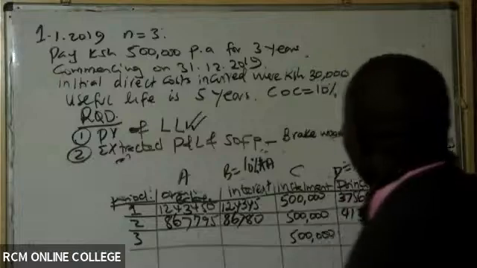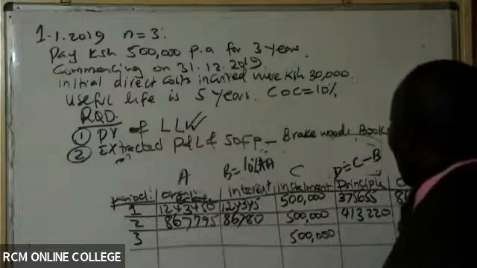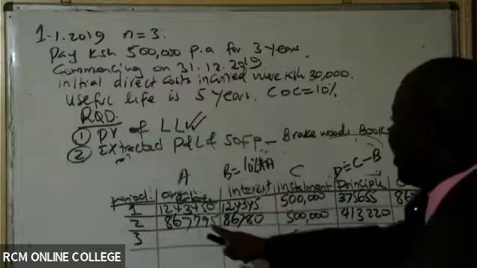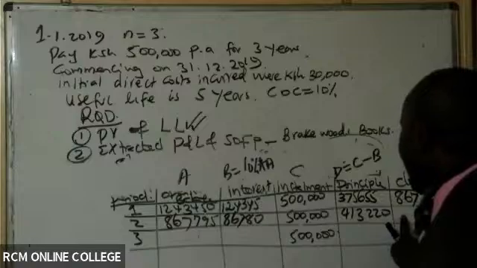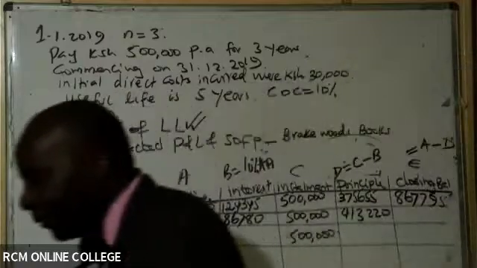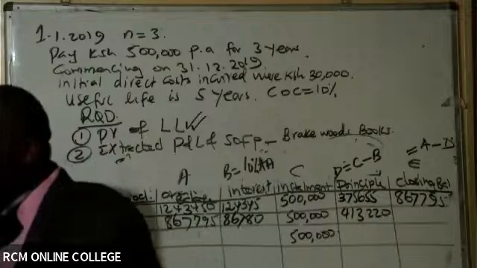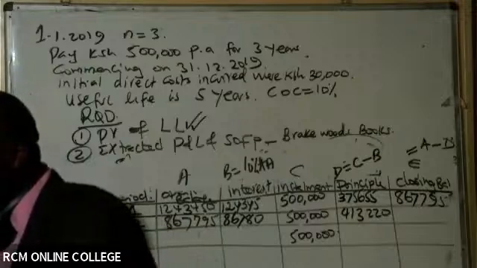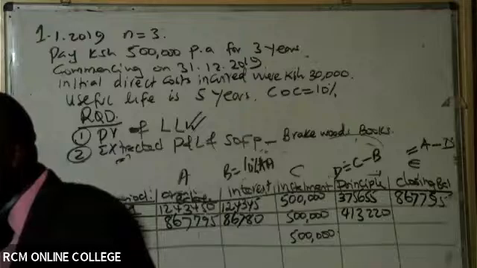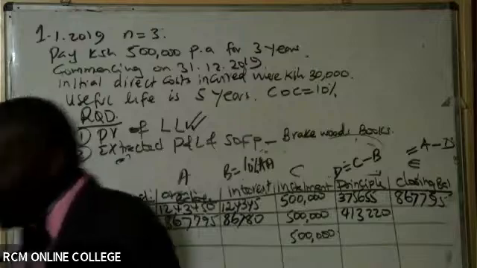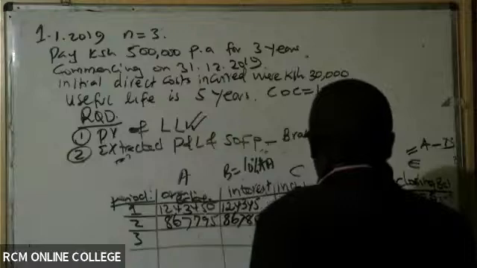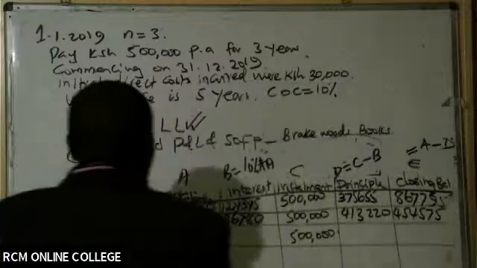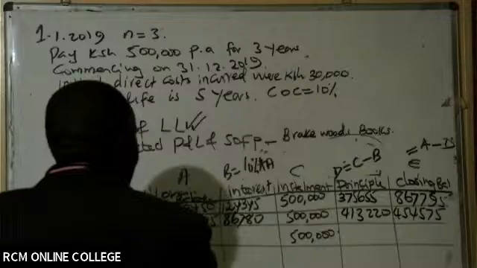And then I come to the closing balance. I know this is a matter of balances. So to get the closing balance, I take the opening balance minus the principal amount. Is there somebody who will give us this closing balance? So we have here 454,575. Remember, this closing balance is what you bring here.